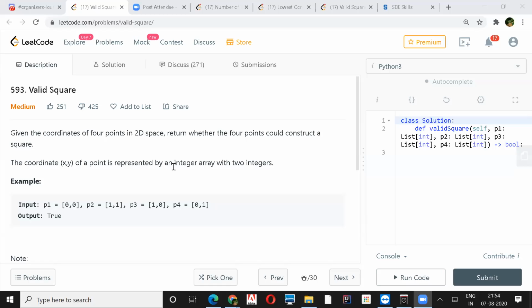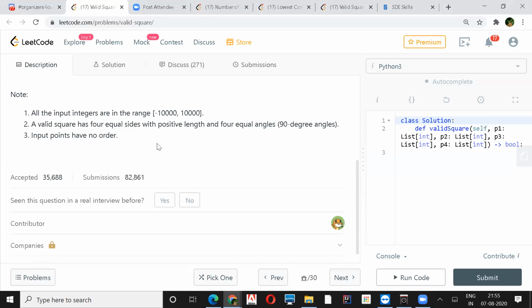So this is a valid square. 4 points in the 2D space are given. We are supposed to return whether the 4 points form a square or not. This is an integer and they are forming a square. P1, P2, P3, P4. A valid square will have all 4 sides equal with positive lengths and angles at 90 degrees, and the inputs have no order. Okay.